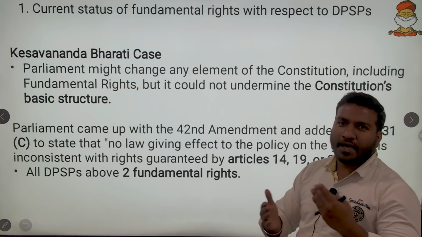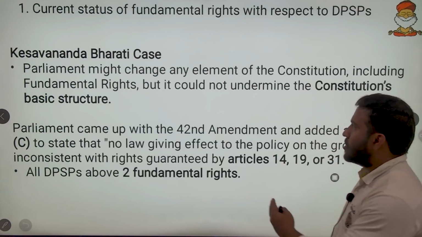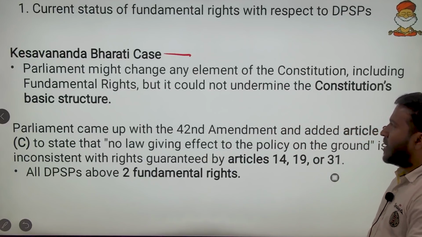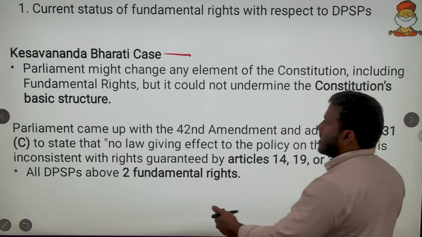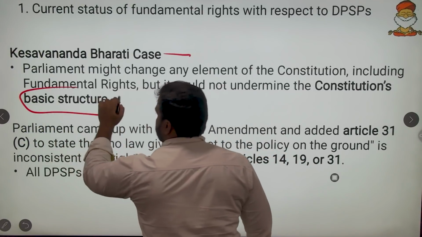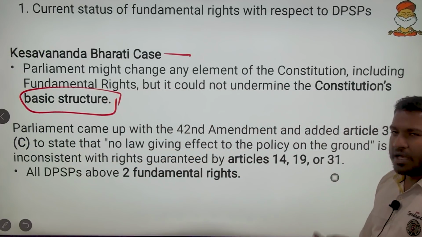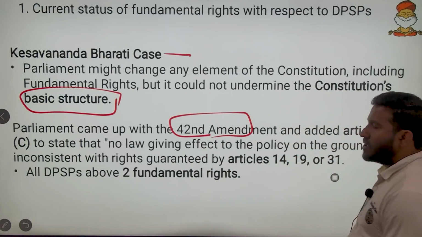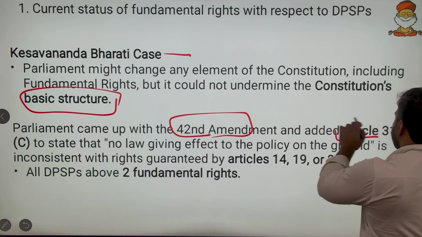Such hiccups between the Supreme Court and Parliament were going on, and then came the Kesavananda Bharati case. We know that the Supreme Court said we can amend even the fundamental rights but not the basic structure. Then Parliament came up with the 42nd Amendment, in which Article 31C was introduced.